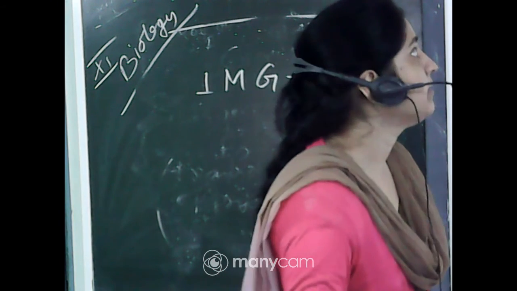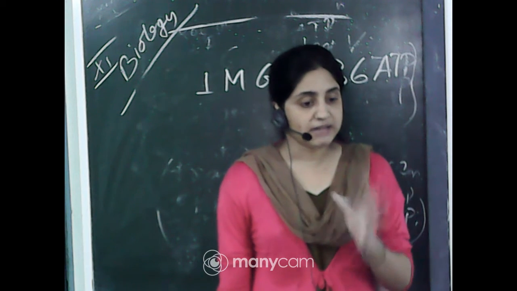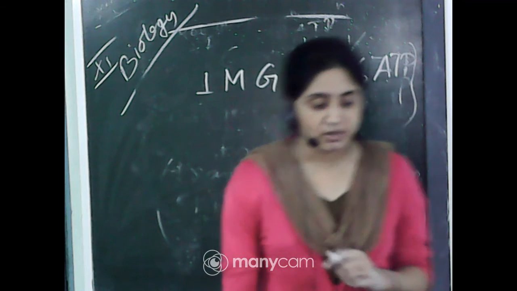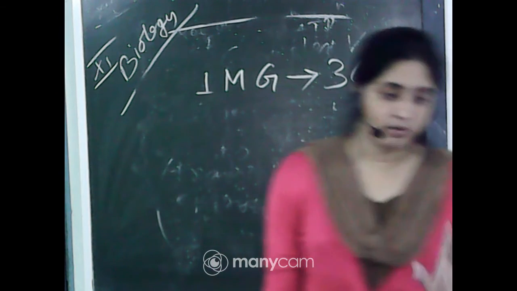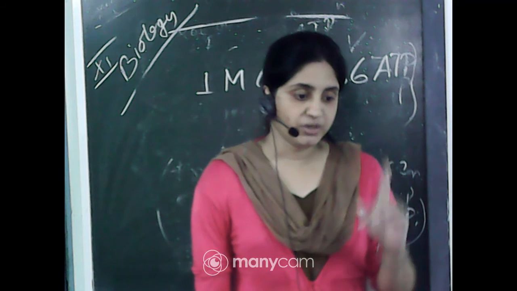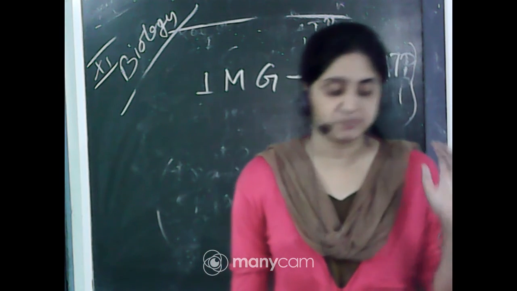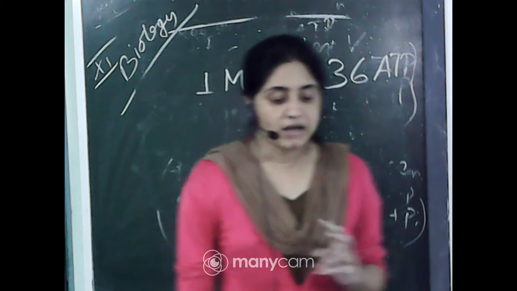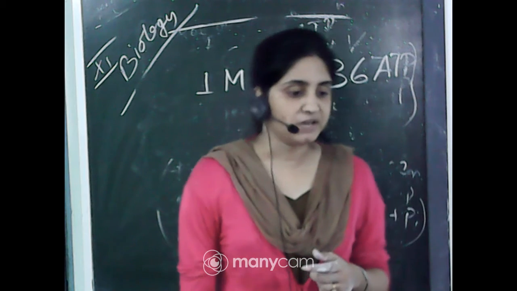Next, amphibolic pathway. Amphibolic means both occur. So why is respiration called an amphibolic pathway? Glucose is the favored substrate for respiration. I have already said that glucose is the main component and the only one. There is no substitute for glucose in respiration. All carbohydrates are usually first converted into glucose before they are used for respiration.